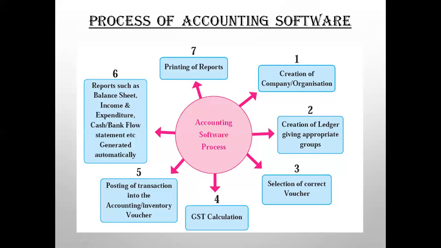So the second step is creation of ledgers under the appropriate groups. Groups are predefined, already inbuilt in the software. You have to classify your ledgers properly under the given appropriate groups. The third part is the selection of the correct voucher. Now it starts with your yearly work. Whenever you are passing data entries or transactions, you have to select the correct voucher according to the transaction type, and so many vouchers are inbuilt in Tally.